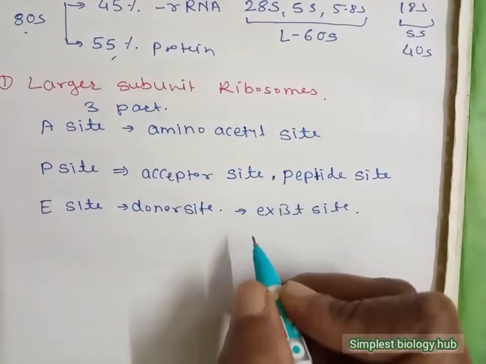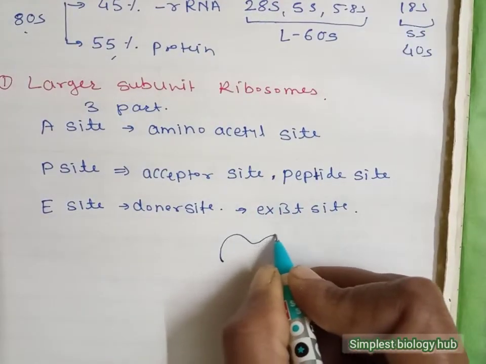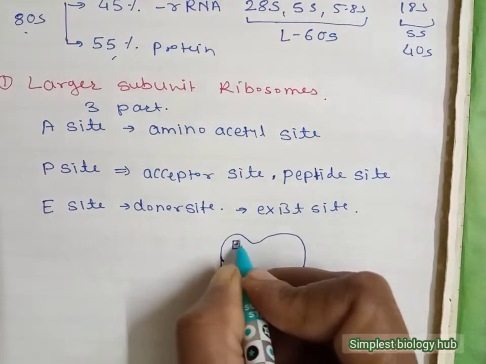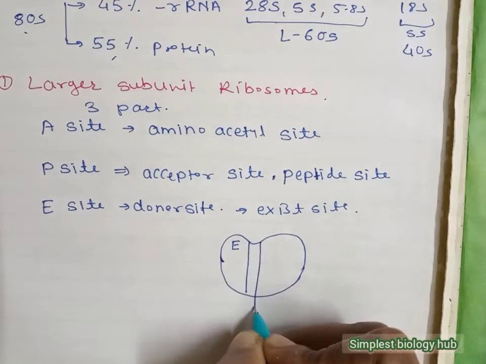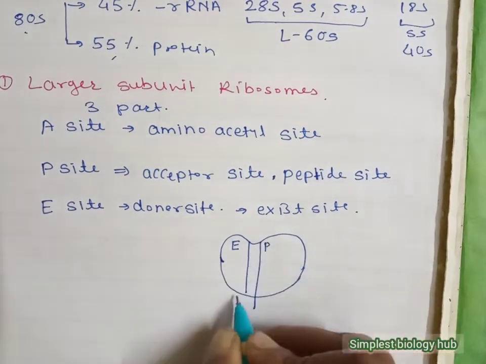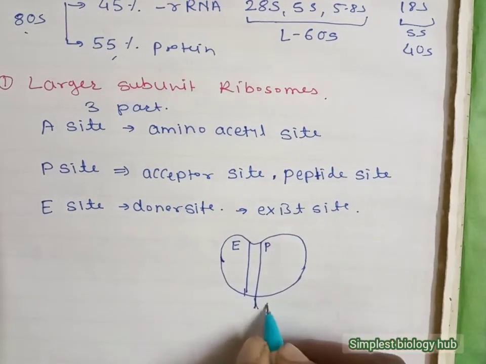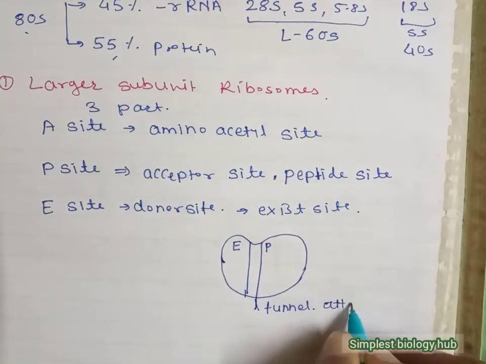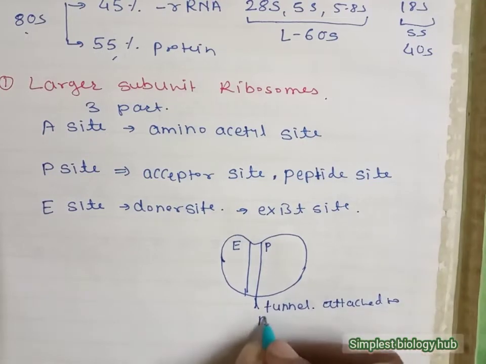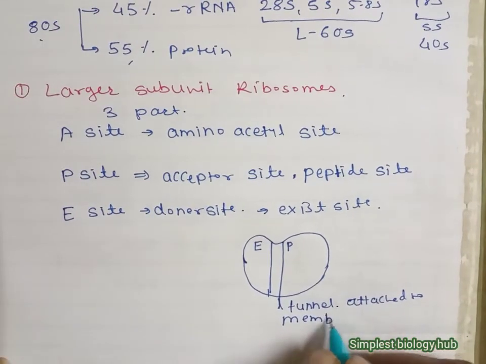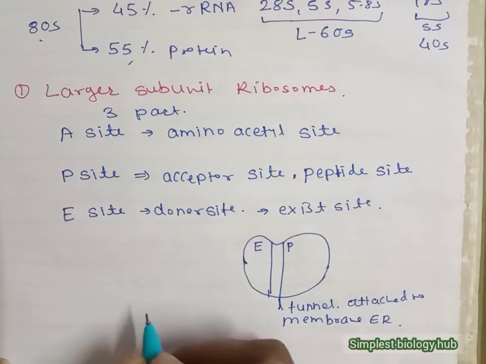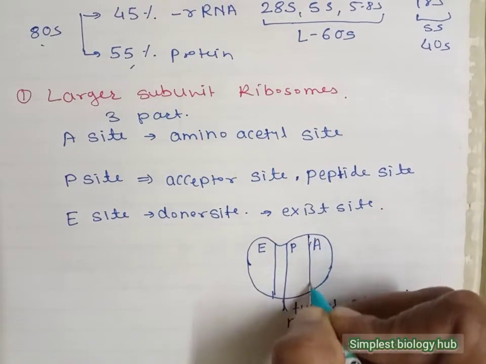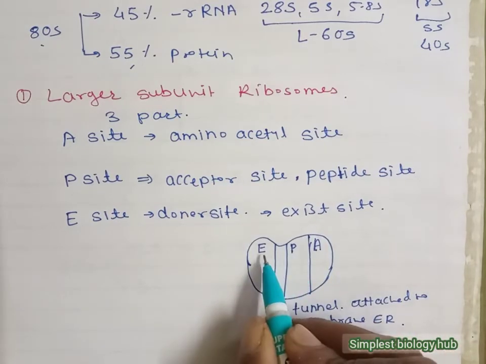Here we draw the structure of the larger subunit. It looks like this. The notch is present in it, and that is the big part of it. This is the E site, and between the E and P sites there is a canal or tunnel, and that tunnel is attached to the membrane of the ER with the ribophorin protein, and the other portion is A. A site, P site and E site.